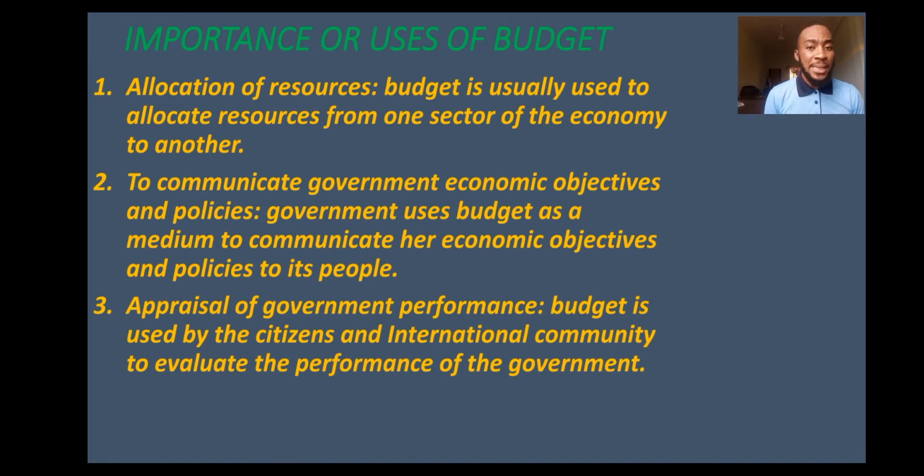Next one talks about communicating government economic objectives and policies. Government uses the budget as a medium to communicate its economic objectives and policies to its people. Now, this is very clear. For citizens, or for the masses, to know what's happening in the government, government has it as a duty to present the budget.